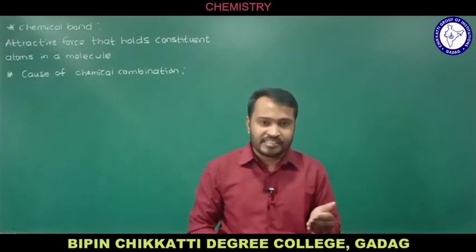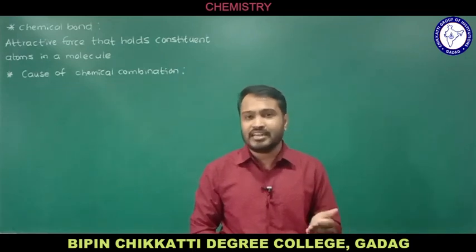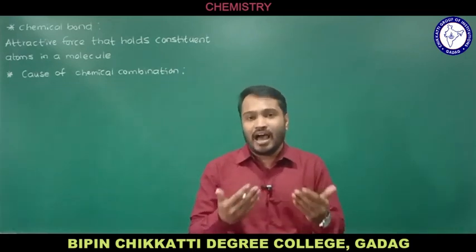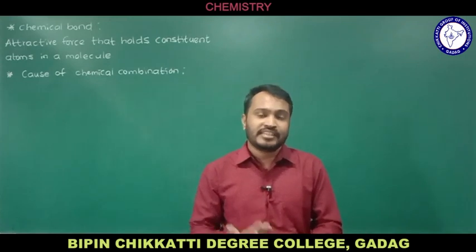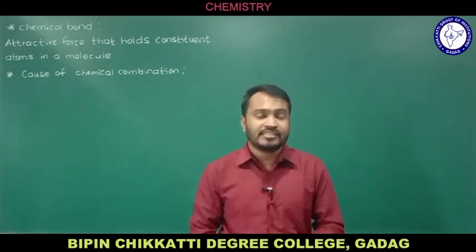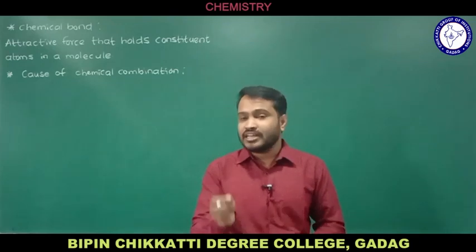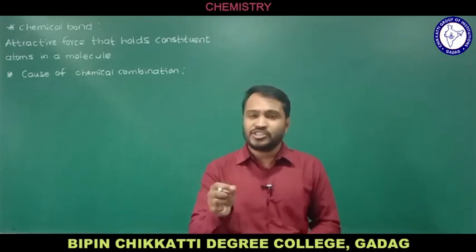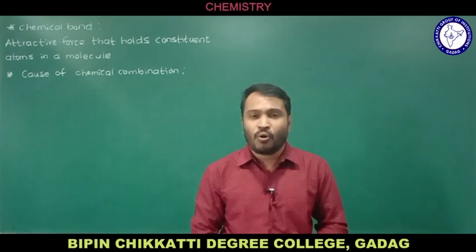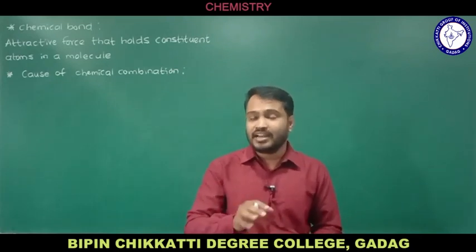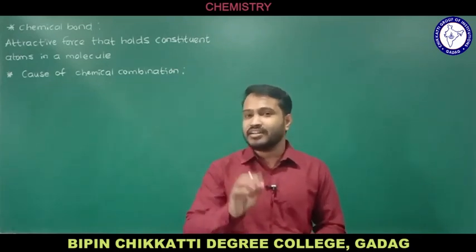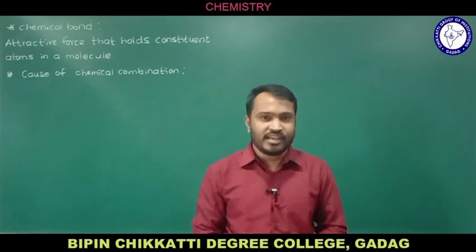The noble gas elements, that is inert gas elements, satisfy the octet rule, and they are said to be the elements with the noble gas configuration. The reason is that elements which have a noble gas configuration are less reactive, or inert in nature, and quite stable.